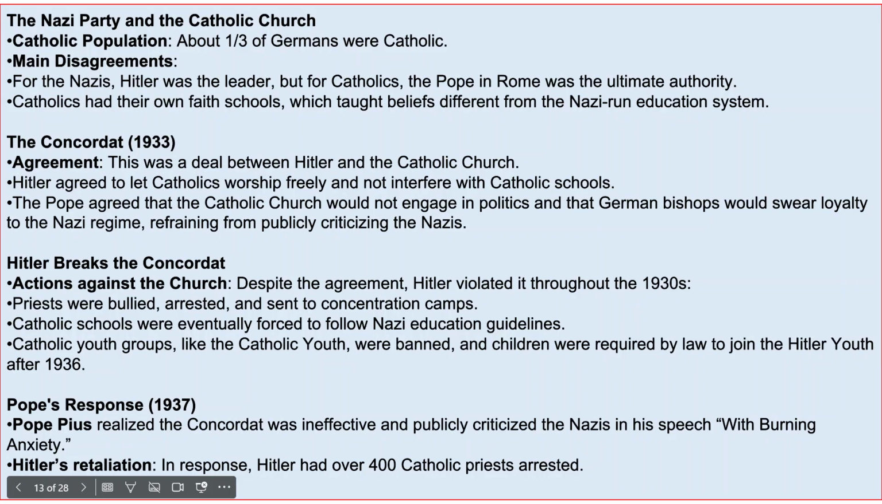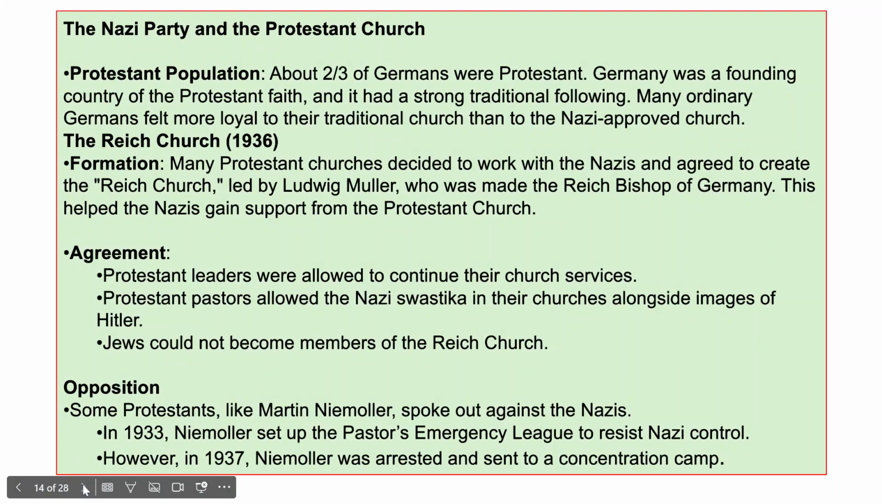Hitler broke the agreement. Despite the agreement, Hitler violated it throughout the 30s. Priests were bullied, they were arrested, they were sent to concentration camps. Catholic schools were eventually forced to follow Nazi education guidelines. Catholic groups, like the Catholic Youth, were banned, and children were required by law to join the Hitler Youth after 1936. The Pope's response: he realized that the Concordat was ineffective, and he publicly criticized the Nazis in his speech with burning anxiety. In response, Hitler had over 400 Catholic priests arrested.